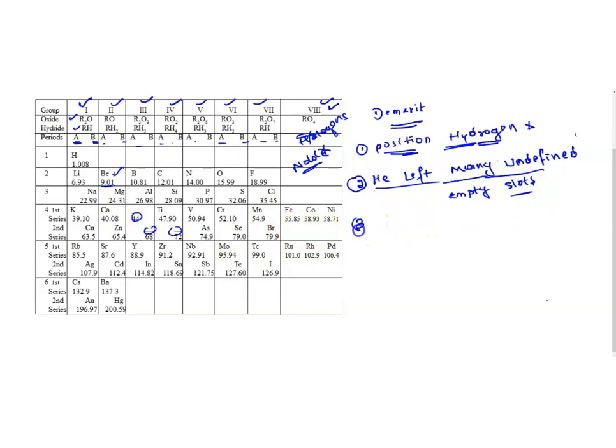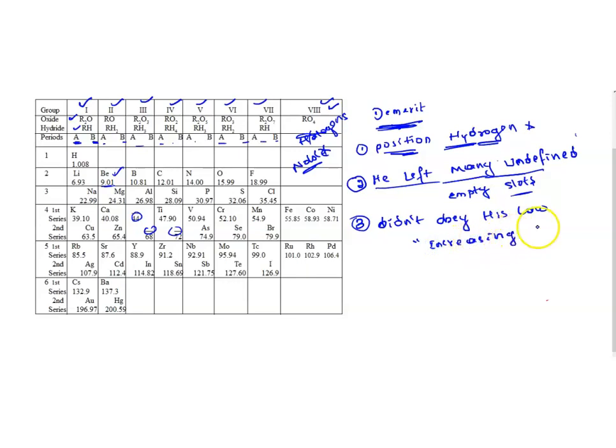Okay, next one is his table. Sometimes, in order to maintain similar properties, Mendeleev crossed his law itself. The table didn't obey his law of arranging elements in increasing order of their atomic masses.